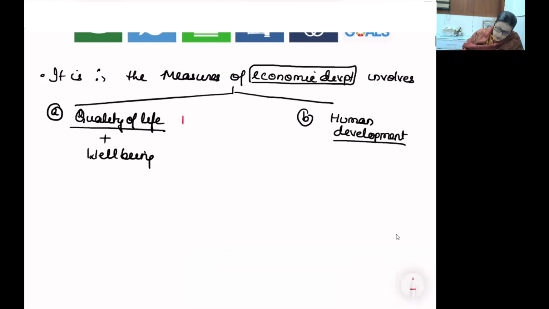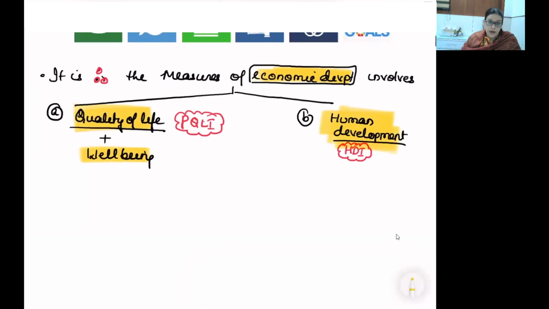Quality of life goes with physical quality of life index. And this goes with HDI, human development. It is therefore that economic development takes me to quality of life and HDI.